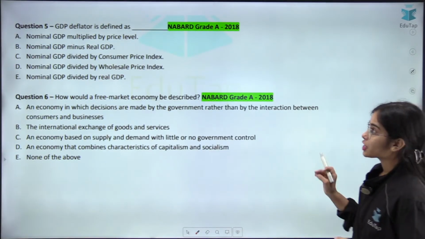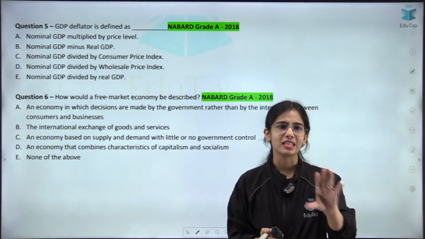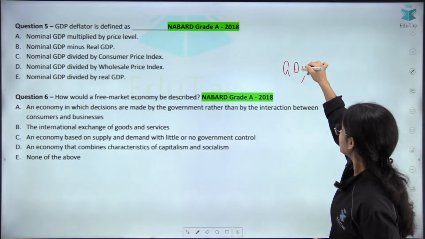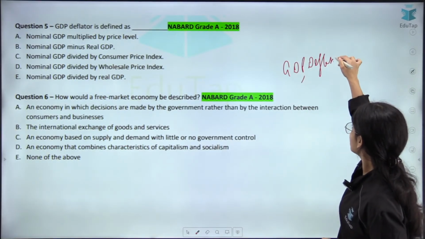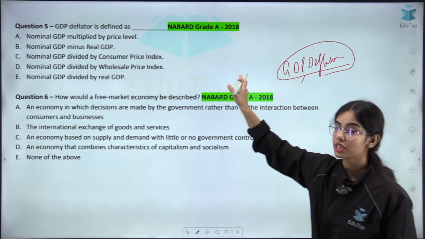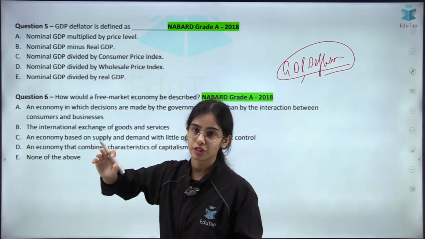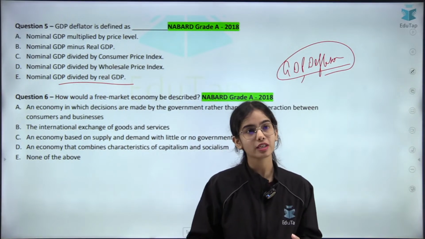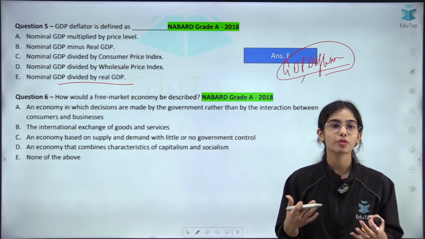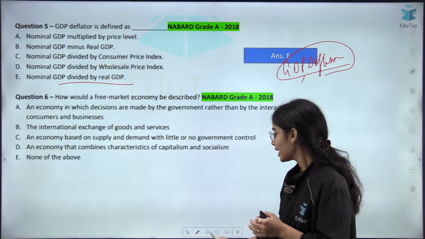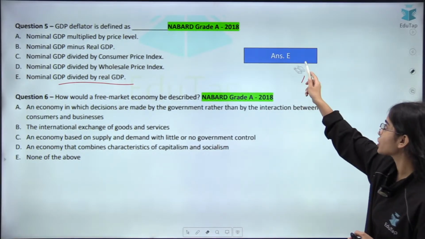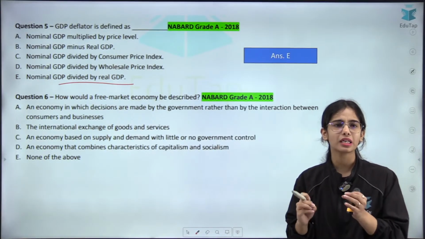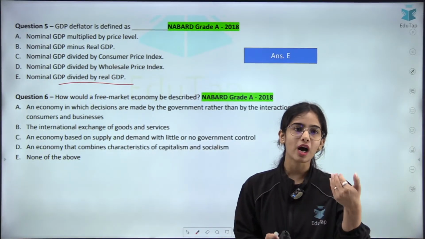Next one is that GDP deflator is defined as, very easy, direct formula. Your GDP deflator is your nominal GDP divided by real GDP. Nominal GDP divided by real GDP. That is GDP deflator. Very easy, right? So these are some of the previous year questions. I hope that you have already gone through the previous year questions, but I am bringing some examples to show that the questions come in a very simple manner. You just need to have the basic clarity.